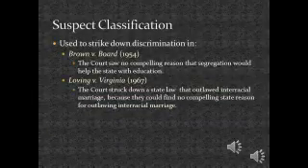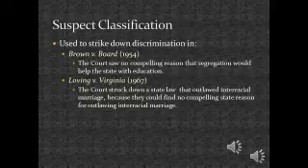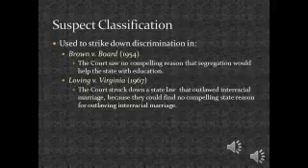This slide shows two cases in which the Supreme Court used suspect classification to declare laws unconstitutional. The first is a case we're really familiar with, and that's the Brown v. Board decision of 1954. In this decision, the court said there was no compelling reason that segregation would help the state with education. The second case, Loving versus Virginia of 1967, was a case against a law in Virginia that made interracial marriage illegal. And in that case also, the Supreme Court declared that there's no compelling state reason for outlawing interracial marriage.